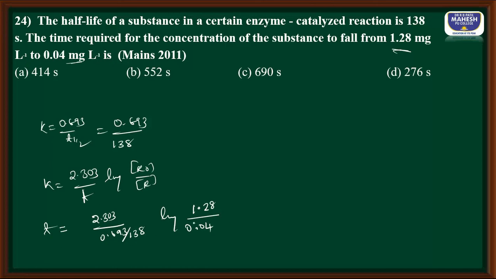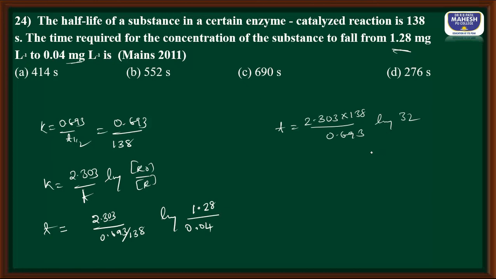So when we solve this, we are going to get the answer. First solve this: 2.303 into 138 divided by 0.693, this becomes log 32.